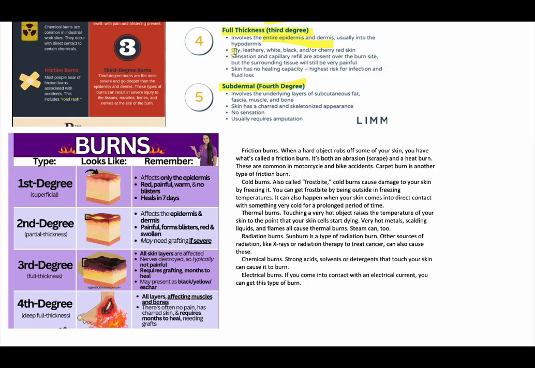Now they will cause the skin to become dry, leathery, white, black, cherry red. All these things, dry, leathery. Why? Your skin is gone. Like the layer of the skin is gone. What is left is your hypodermis, which is just a supportive tissue. So when it comes back, it will become leathery and dry.